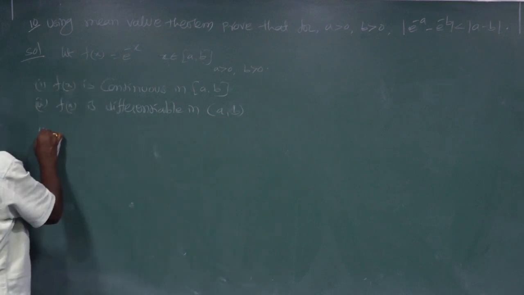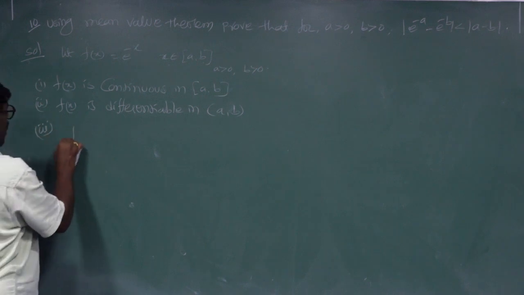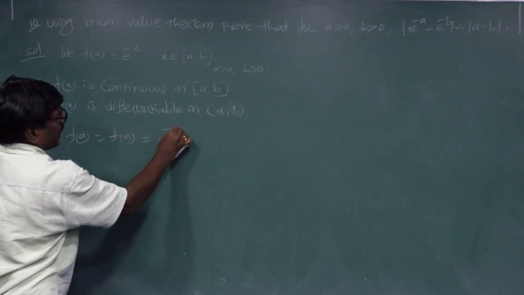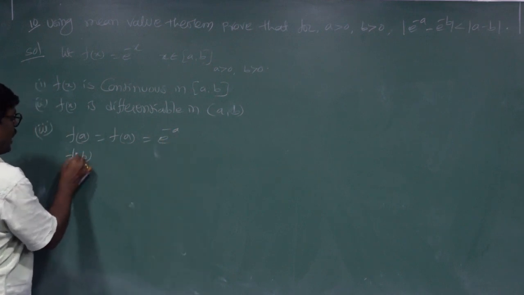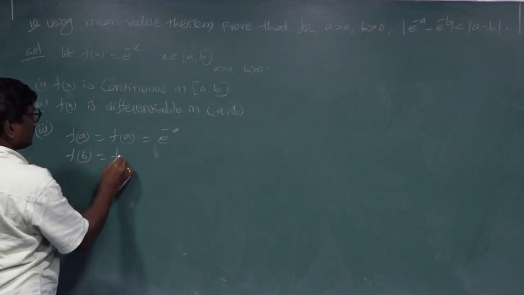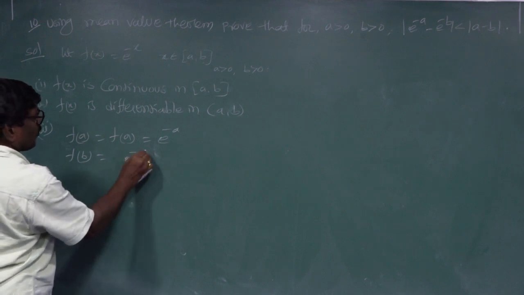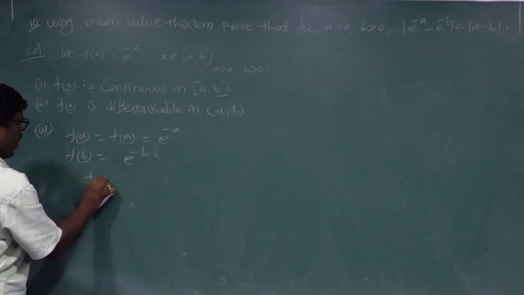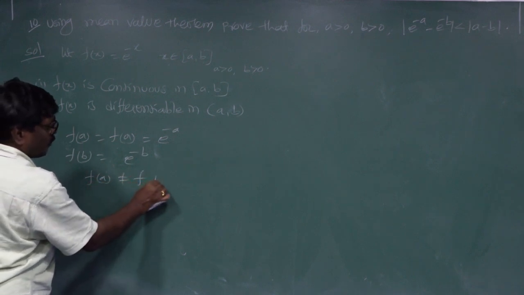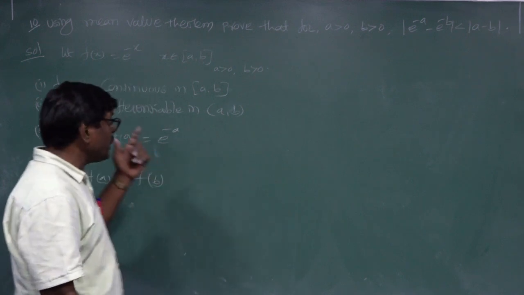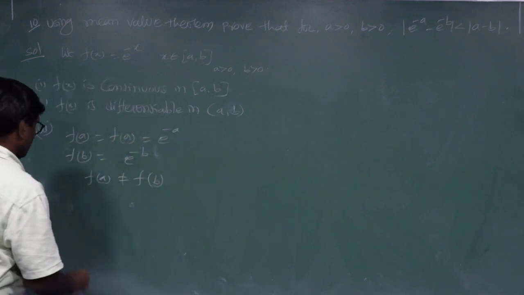Next, third: f of a is equal to e power of minus a, and f of b is equal to e power of minus b. F of a is not equal to f of b. This is Lagrange's mean value theorem.